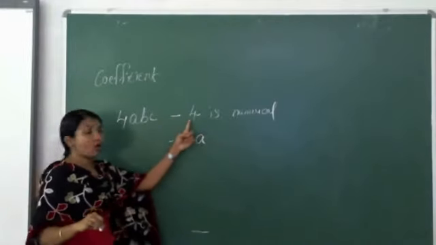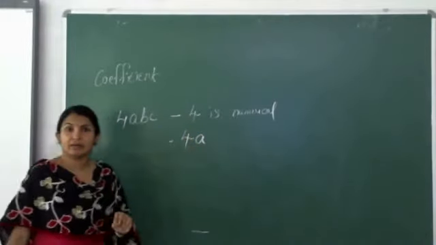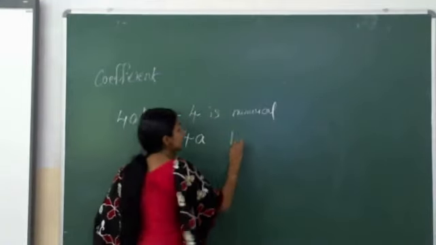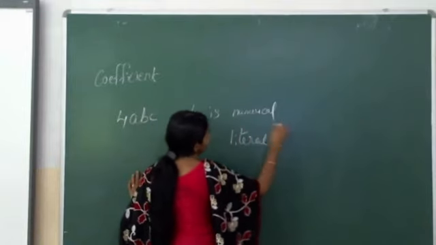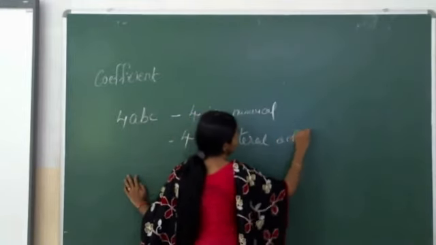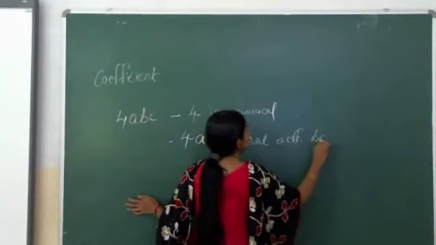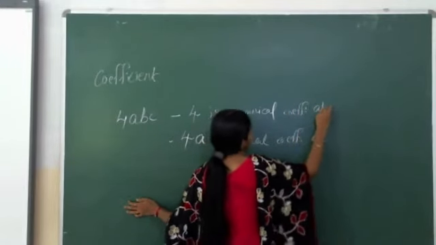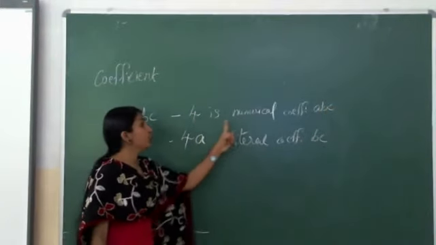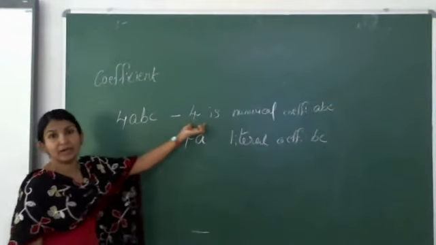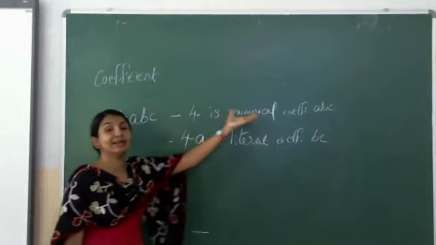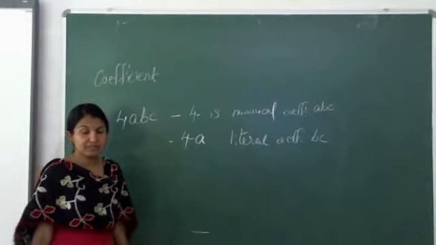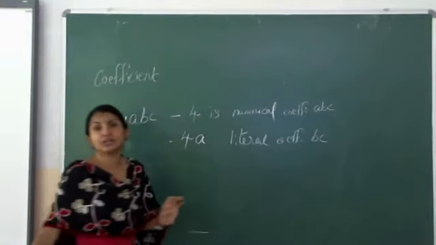When we are saying 4a, a constant and a variable together, 4a is the literal coefficient of BC. If it is only a numeral or constant, we say numerical coefficient. If a constant and a variable come together, we say literal coefficient of BC.